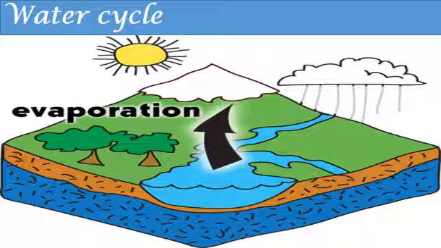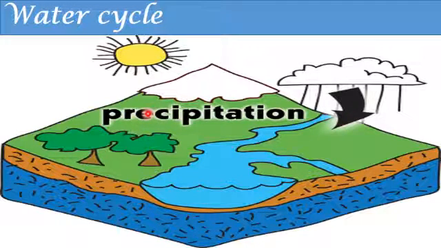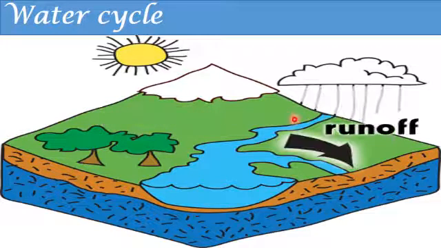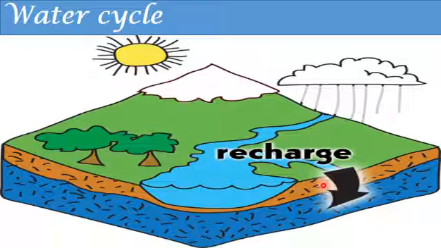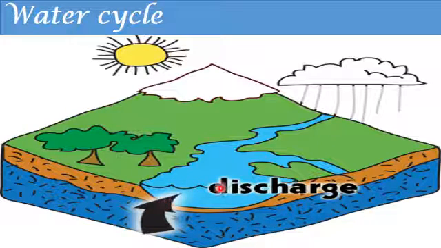Another way by which you can understand water cycle. Condensation, formation of clouds. Rain is a form of precipitation, runoff, then recharge, groundwater, discharge.